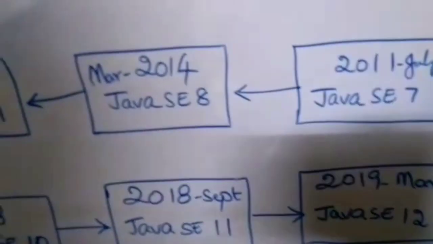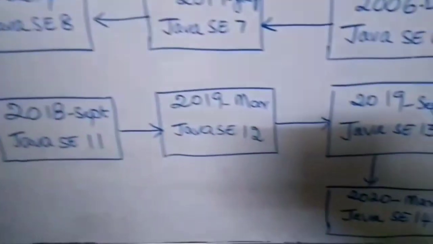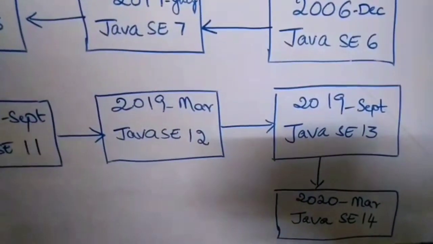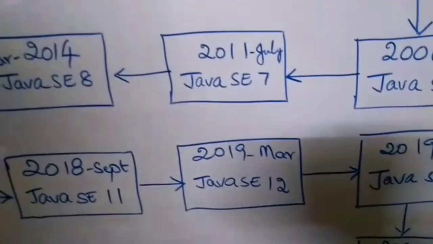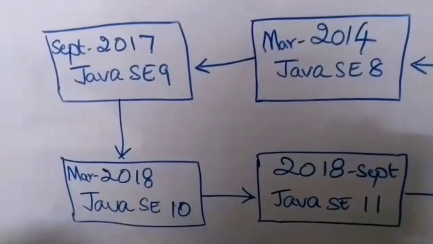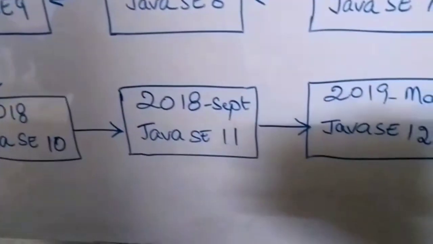This major change in the release of versions came from one person, Mark Reinhold. He is the chief architect of the Java platform, who proposed changing the release train to one feature release every 6 months rather than every 2 years.